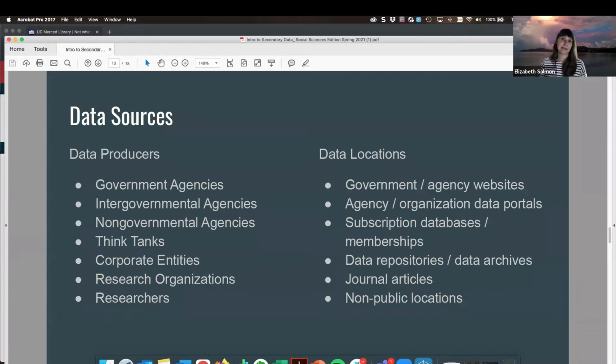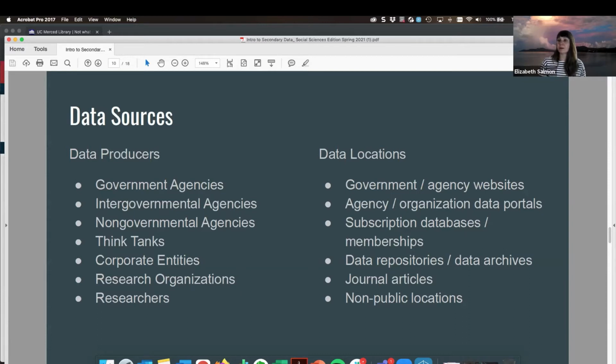And so when we think of these data producers, we can try to associate them with specific data locations. If you are expecting a government agency to be one of your data producers, then one of your first steps in your research process is going to be to go and see if you can access it through a government website or a government data portal. Now, you might also be able to locate the data in subscription databases or memberships, and these are typically at the institutional level. And so that's going to bring us into exploring some library resources that are available to you.